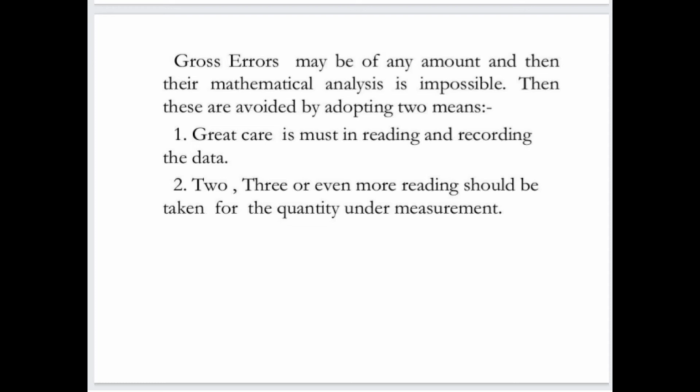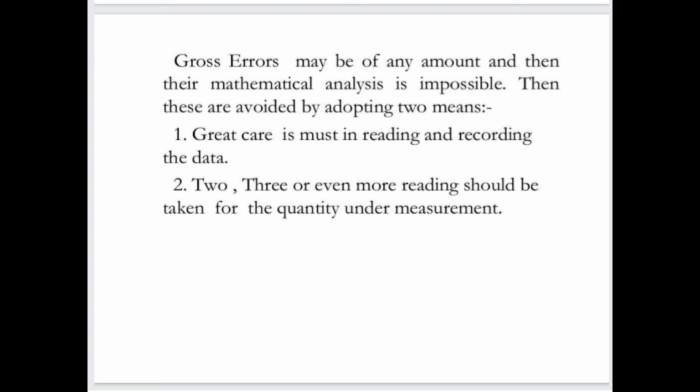Gross errors may be of any amount and their mathematical analysis is impossible. They are avoided by adopting two means. First, great care is a must in reading and recording the data. Second, 3 or even more readings should be taken for the quantity under measurement.